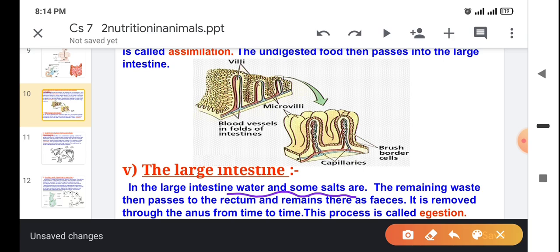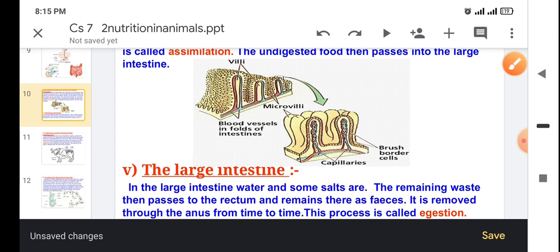In the large intestine, water and some salts are absorbed, and the remaining waste passes into the rectum, and a few of the water and salt are also absorbed in the rectum. You got it. And finally it gets egested from the anus. All the undigested food passes out of our body through the anus.